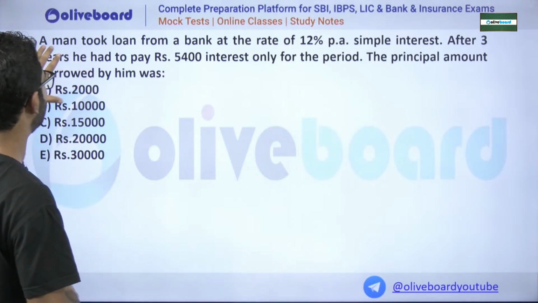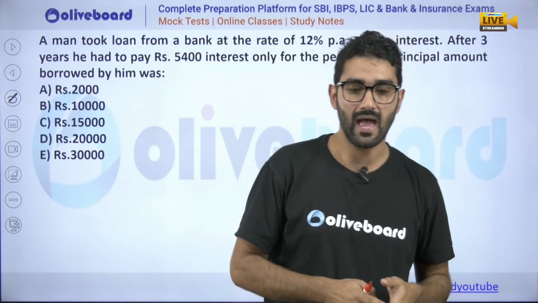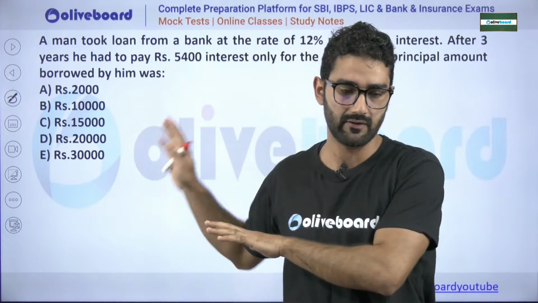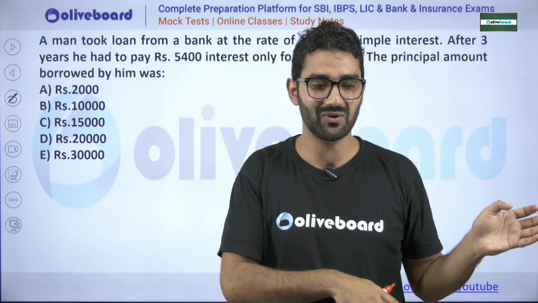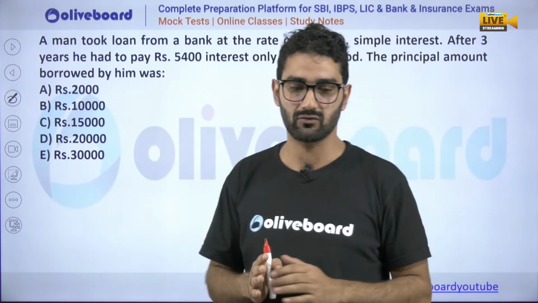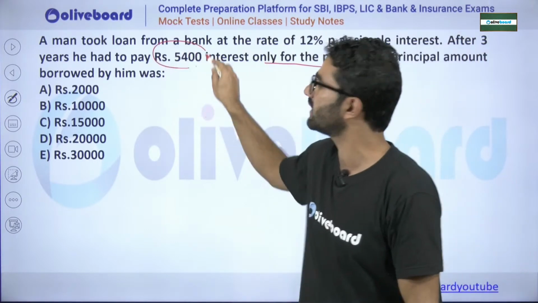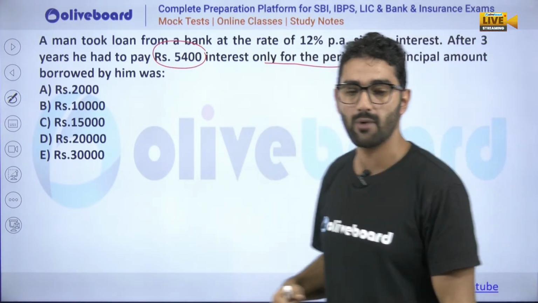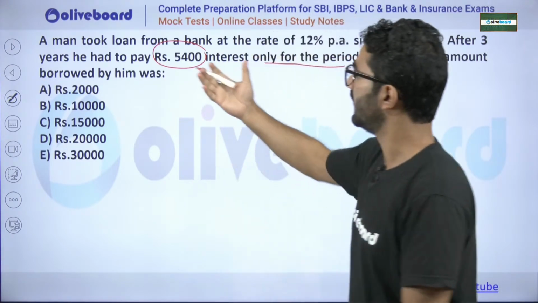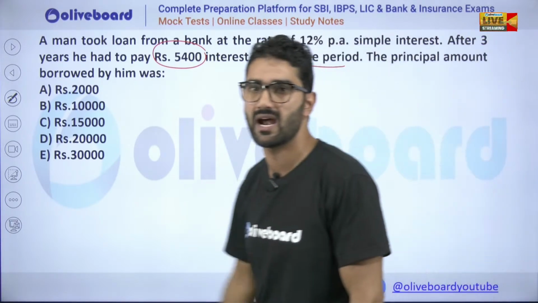Divakar said it is 5. Okay. What the question actually says is that a man took a loan from a bank at a rate of 12% per annum, at simple interest. Our topic is simple interest. After 3 years, he had to pay rupees 5,400 as simple interest. This is the total simple interest given for this period. Now we have to calculate how much principal amount was borrowed by him. He took a loan from the bank and we have to calculate that loan amount.